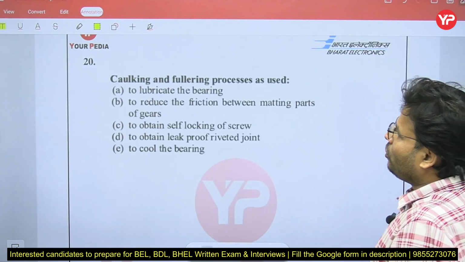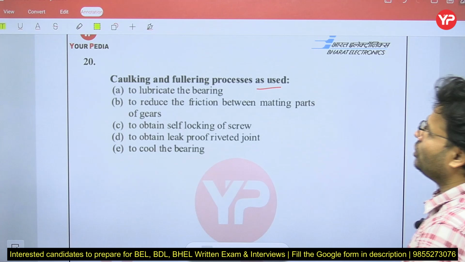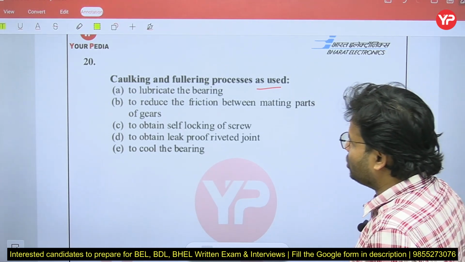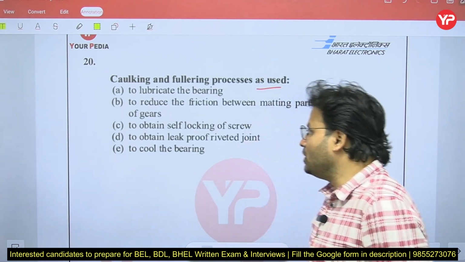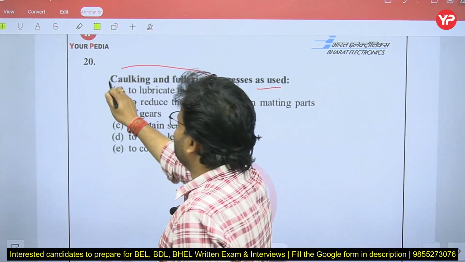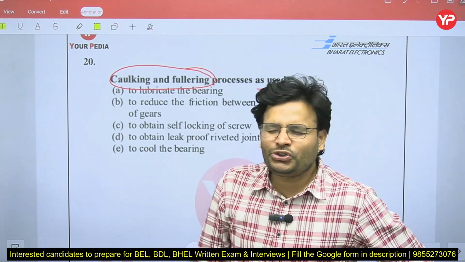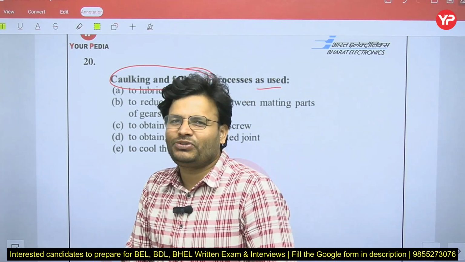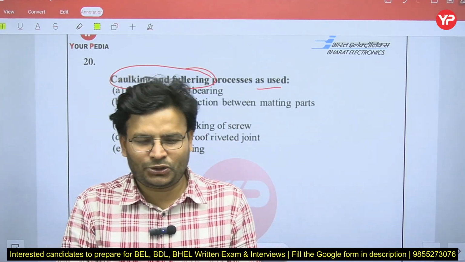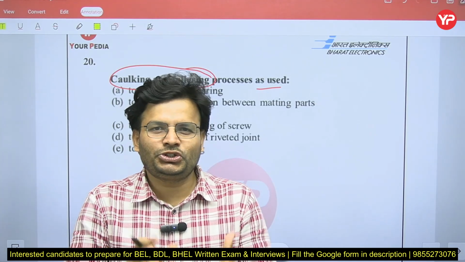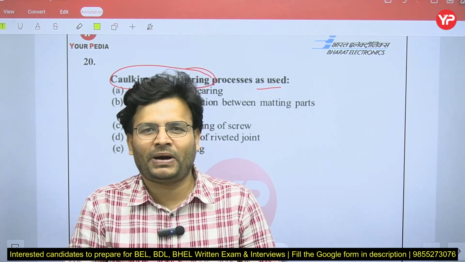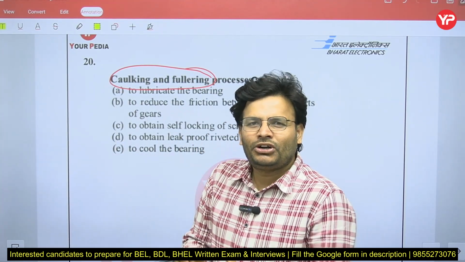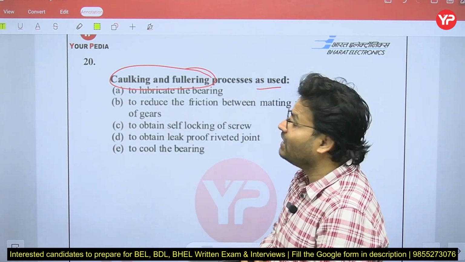Next question: caulking and fullering processes are used to lubricate the bearing, to reduce the friction between mating parts of gear, to obtain the self-locking screw, to obtain the leak-proof riveted joint, or to cool the bearing. So caulking and fullering, you know my dear friends, whenever you talk about riveting, riveting has one of the biggest drawbacks: they have a chance of leakage. And if you want an application where a huge amount of pressure is there, or the fluid is going to be passed at a higher pressure, then it's not good to use the riveted joint because of the problem of leakage, right?